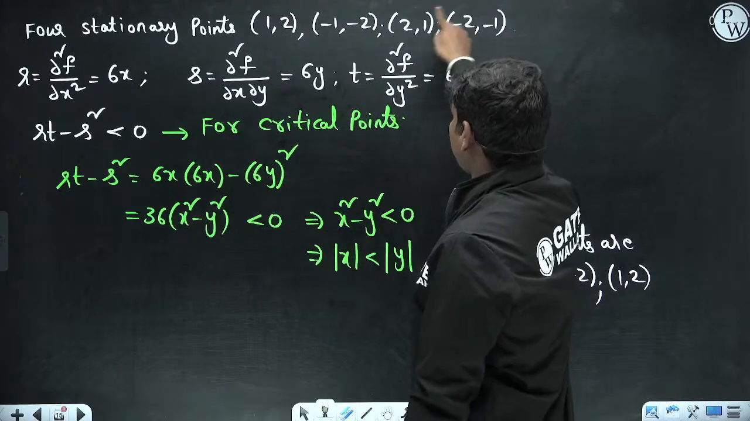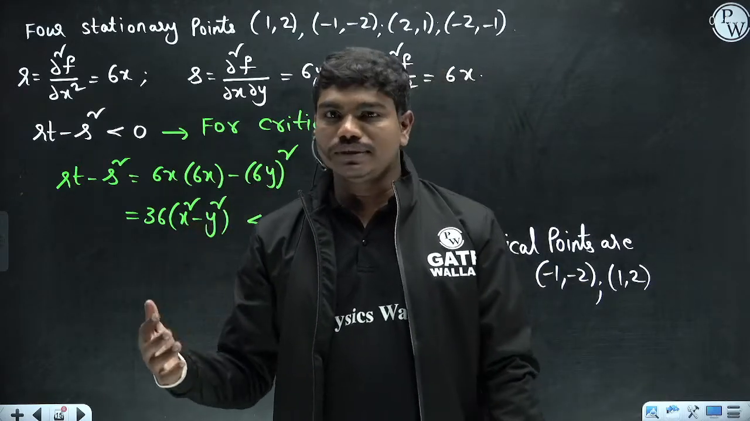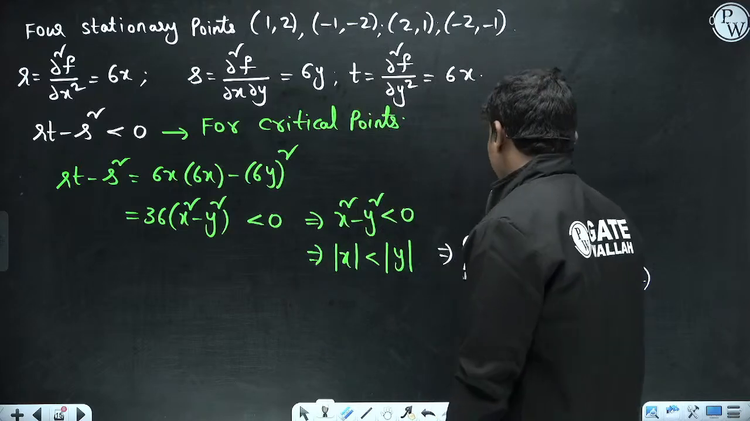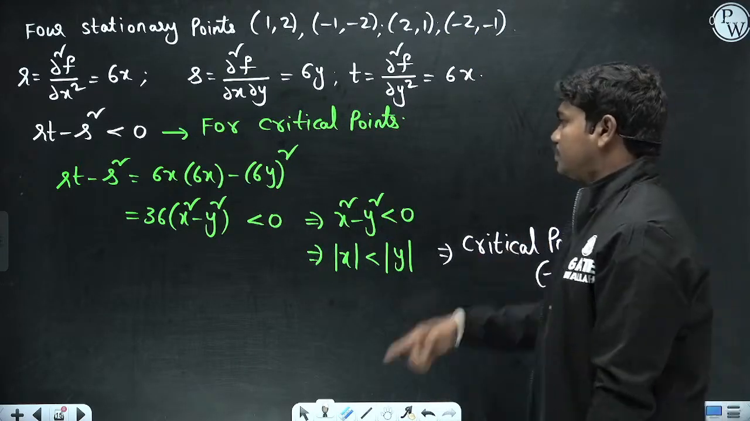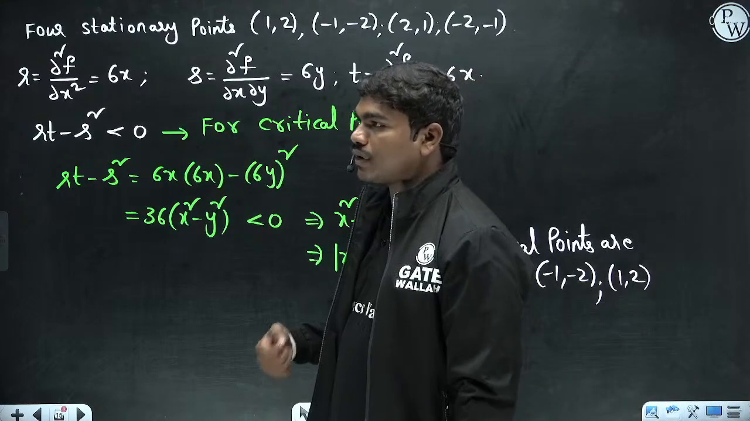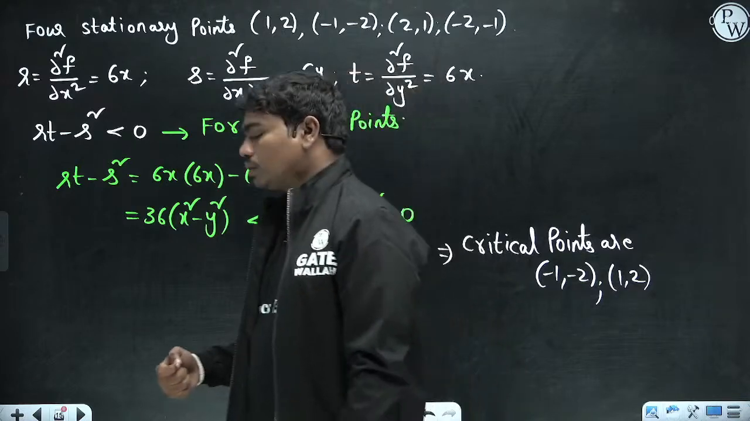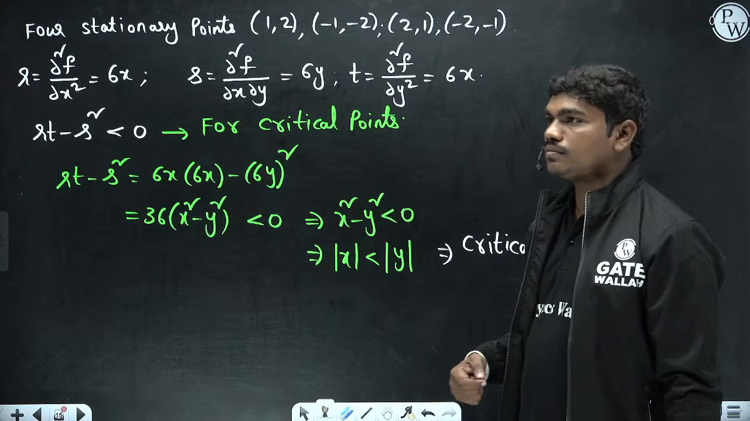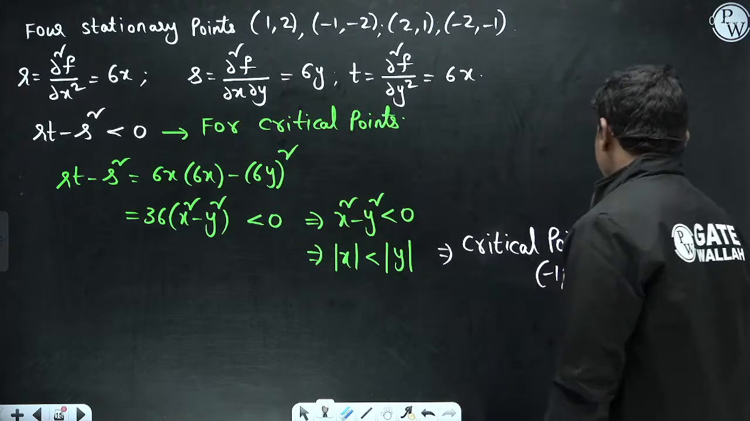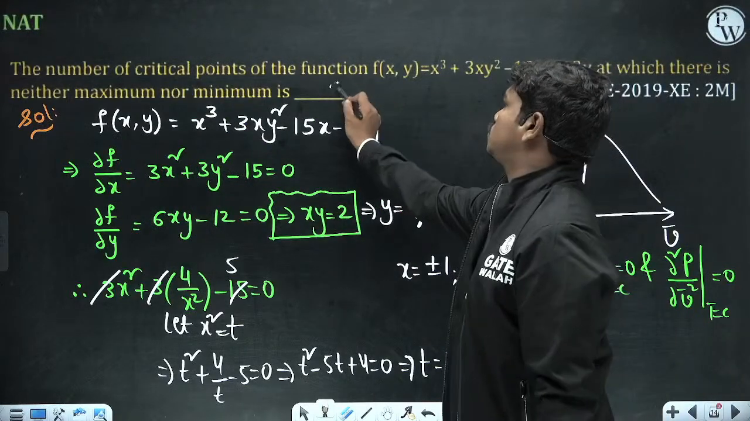If at these points it is greater than 0, then depending on the situation they can have either maxima or minima. But these are the 2 points at which the differentiation is 0, yet the function doesn't have any maximum or minimum value at that point. Clear? So how many points? 2 points are there, correct? There are 2 critical points.